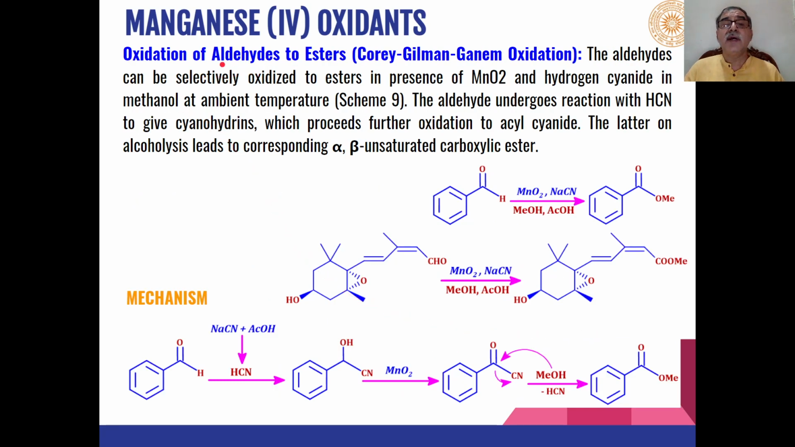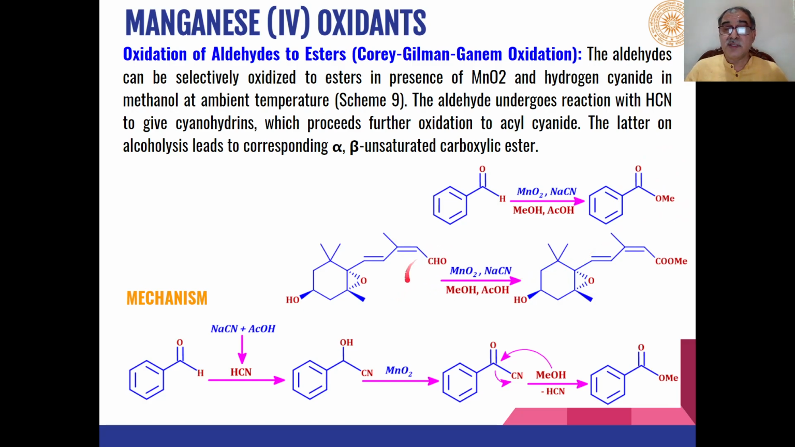Then aldehydes can be oxidized to esters using manganese 4 oxidants, and this oxidation is known as the Corey-Gilman-Ganem oxidation. So here, when benzaldehyde is reacted with manganese dioxide in presence of sodium cyanide, methanol, and acetic acid, this is converted into the corresponding ester of the benzaldehyde.